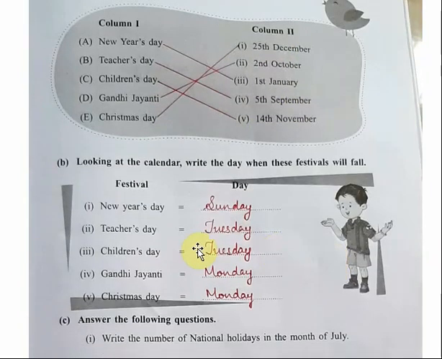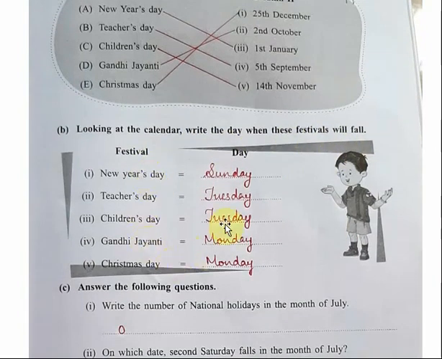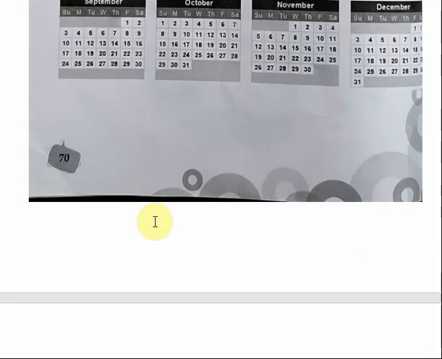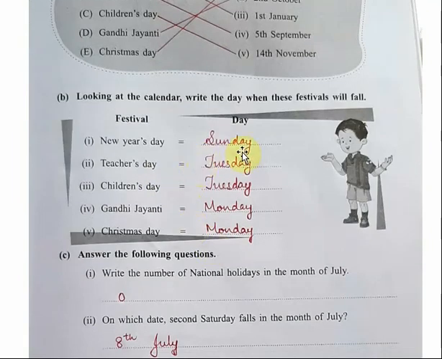Next one, look at the calendar and write the day when these festivals will fall. Here some festivals are being given and you have to find on which day each falls by looking at the calendar given on the previous page. First one is New Year Day. When is New Year? New Year is celebrated on 1st January. And on which day does it fall? January 1 falls on Sunday. You can see 1 is on Sunday. So you can write here the answer Sunday.